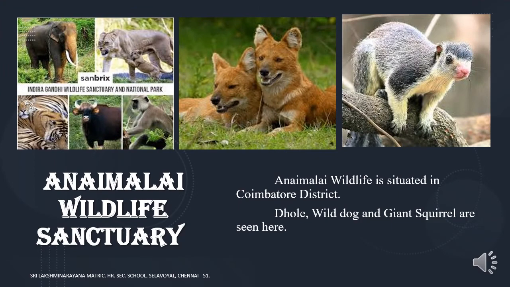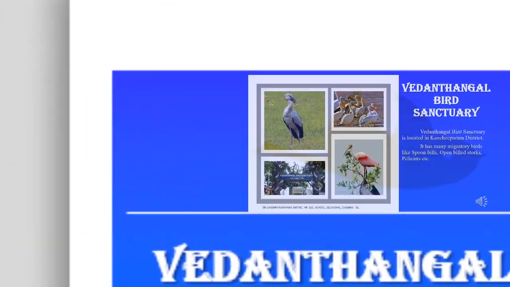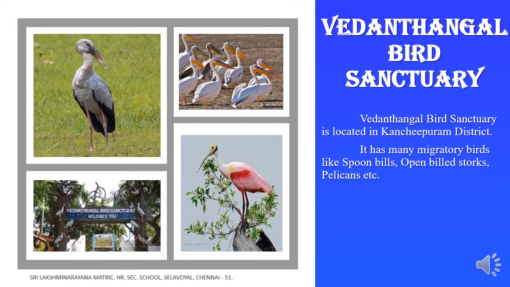Anaimalai Wildlife Sanctuary. It is also called Indira Gandhi Wildlife Sanctuary. It is situated in Coimbatore district. Wild dog and giant squirrel are seen here. Vedanthangal Bird Sanctuary. It is a very old sanctuary in Tamil Nadu. It is located in Kanchipuram district. It has many migratory birds like spoonbills, open-billed storks, pelicans, etc.